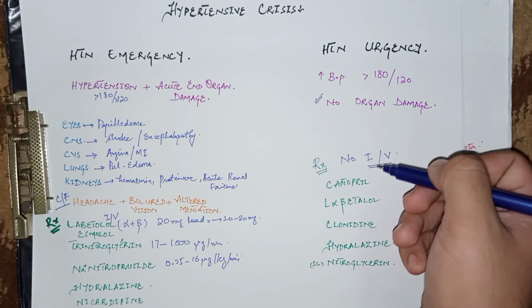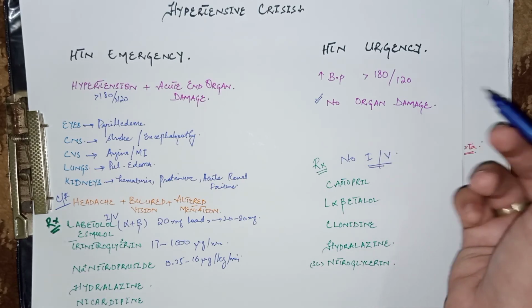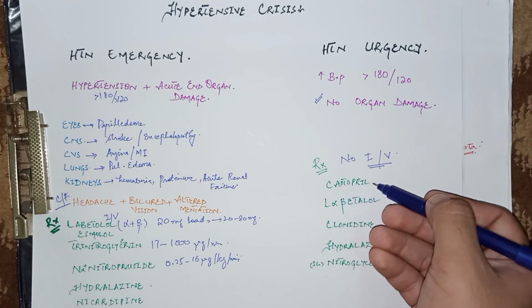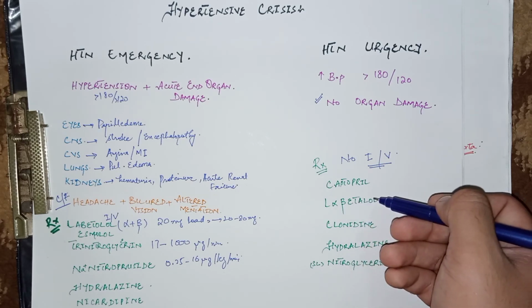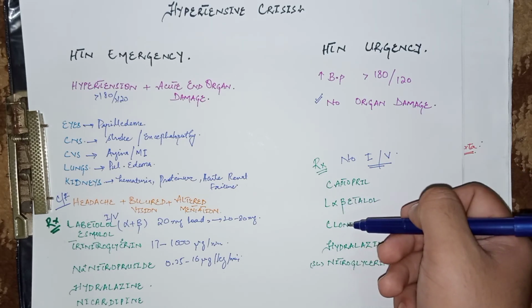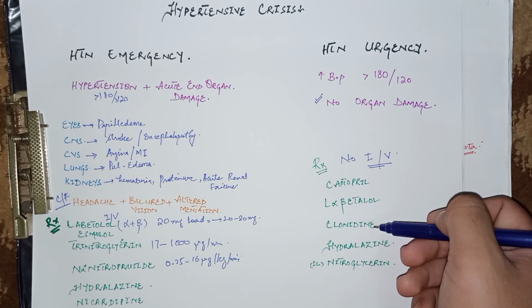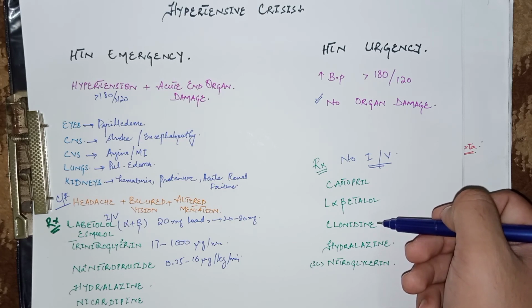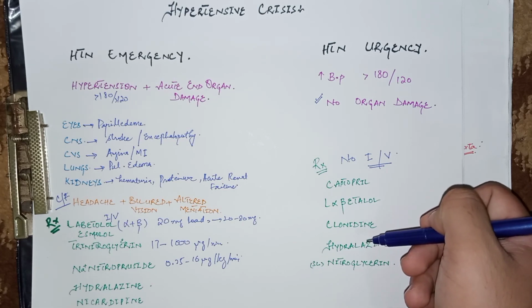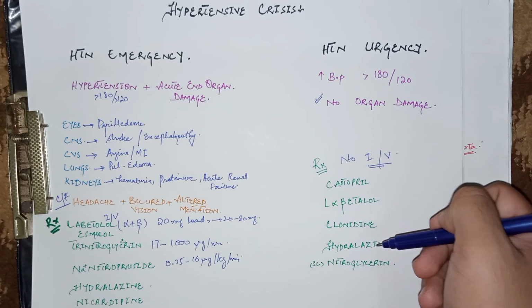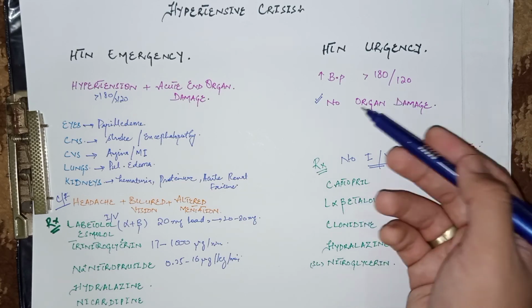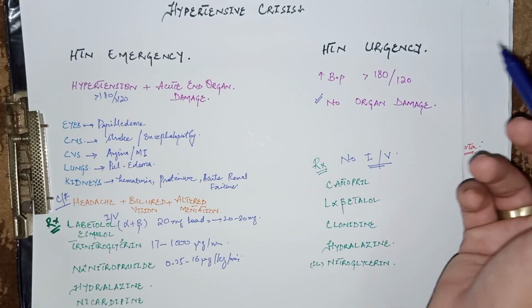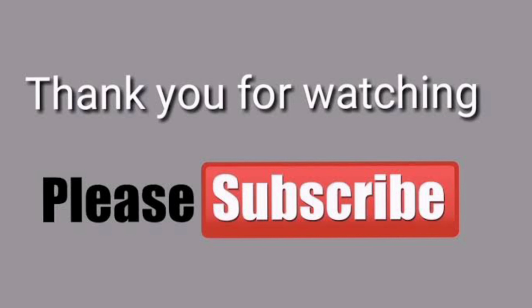The oral tablets in management of hypertensive urgency include captopril, which is an ACE inhibitor, labetalol in the per oral form, which is an alpha plus beta blocker as we have discussed previously, and clonidine, which is an alpha 2 agonist on the presynaptic terminal and reduces the norepinephrine levels, hence reduces the blood pressure. And oral hydralazine, which is basically an arterial dilator. And sublingual nitroglycerin can be used in case of hypertensive urgency. So this was the whole about hypertensive crisis. Thank you so much for watching this video.